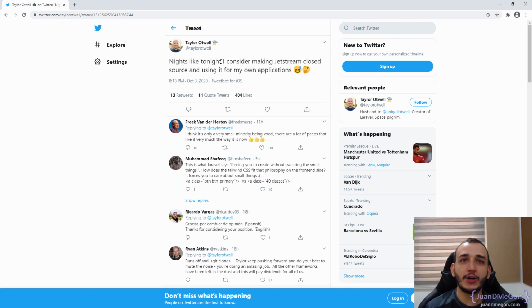If you don't agree with using Tailwind or you prefer Jetstream to use Bootstrap, well, this is not the time yet. Maybe in the future, the Laravel team or even any other contributor, maybe any of you, is going to do it if, of course, the Laravel community or the Laravel team agrees with that.